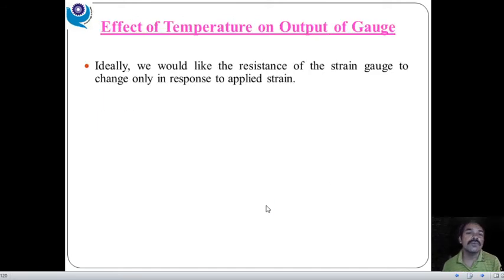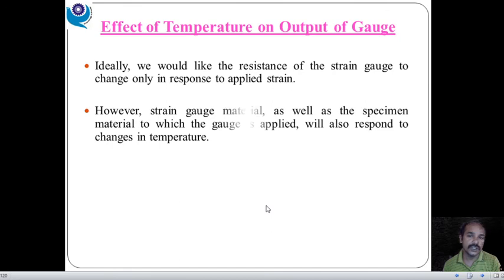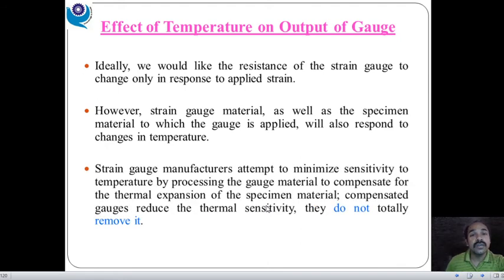So, the effect of temperature on the output of the gauge. Here, ideally we would like the resistance of the strain gauge to change only in response to applied strain. Definitely, we already had the discussion: when we apply force or stress, at that time itself there should be a change in resistance. But practically what happens is there is a change in the environmental temperature.